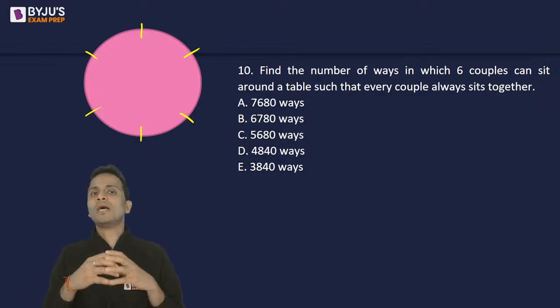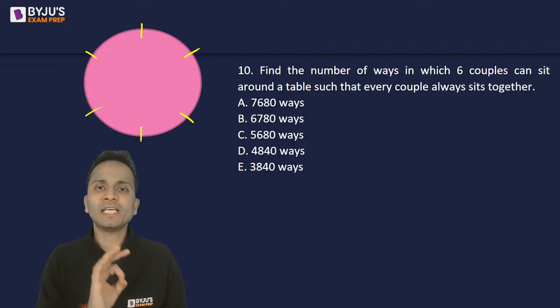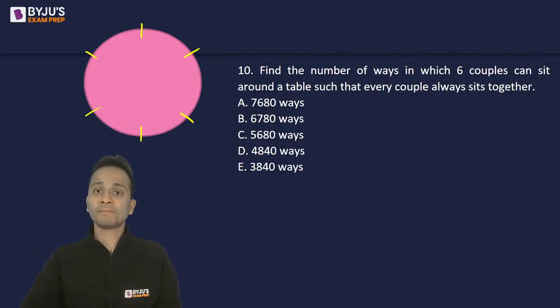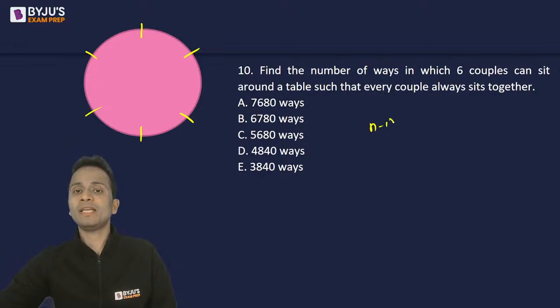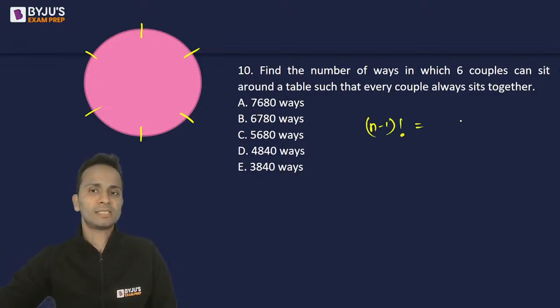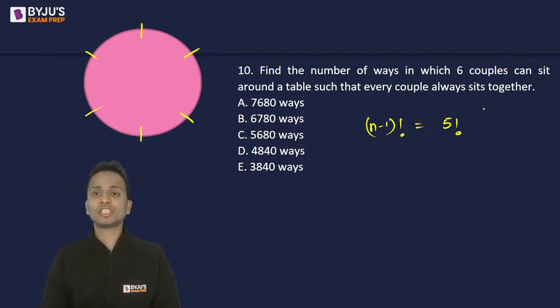So in how many ways can these six entities sit around a circular table? The number of ways is n minus 1 factorial. Now 6 minus 1 factorial, that is 5 factorial, will be the number of ways in which six entities can sit around the circular table.